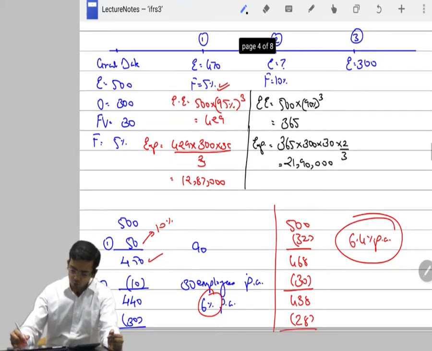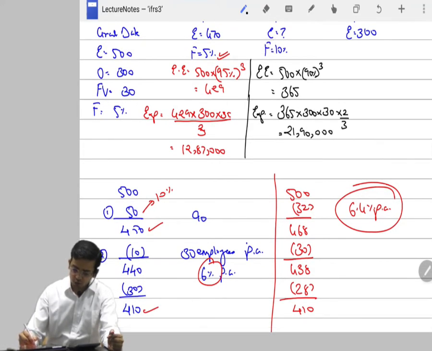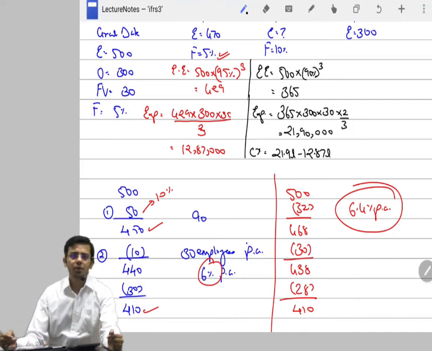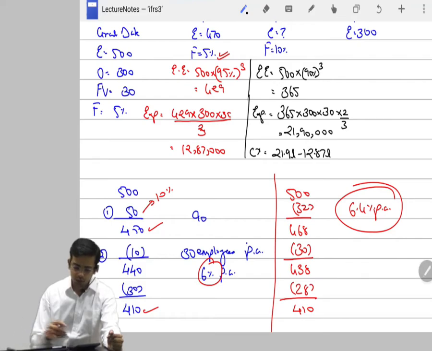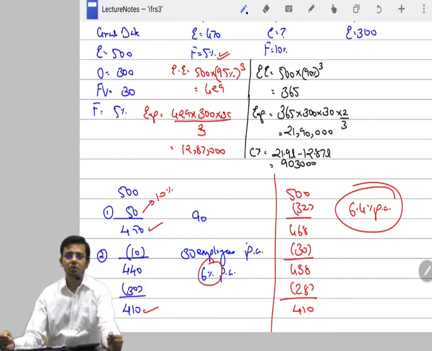But now we want to know the expense for year 2. So that will be 21.9 lakh minus, you have already recognized the expense of 12.87 in the preceding year, right? In the preceding year 12.87 is already recognized. So the differential amount will be expensed off in current year, 9,03,000. That is how change in estimates work.